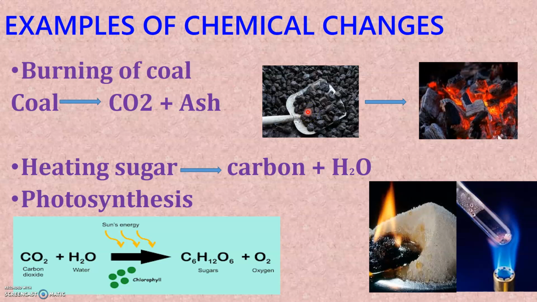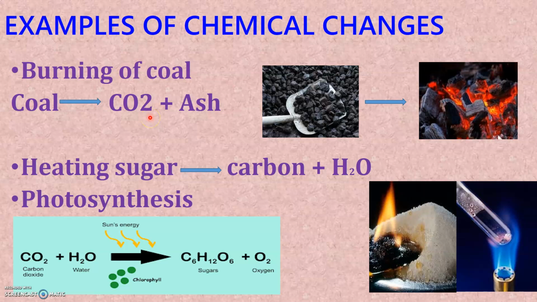As you can see here in the picture, coal which is in this form on burning in presence of air got converted into a form like this wherein a residue that is ash is formed and carbon dioxide gas is evolved. Here we observe new products formation, that is carbon dioxide and ash are the new products that are formed. Also, coal cannot be converted back by cooling these products. Therefore, we say that the change is a permanent change.